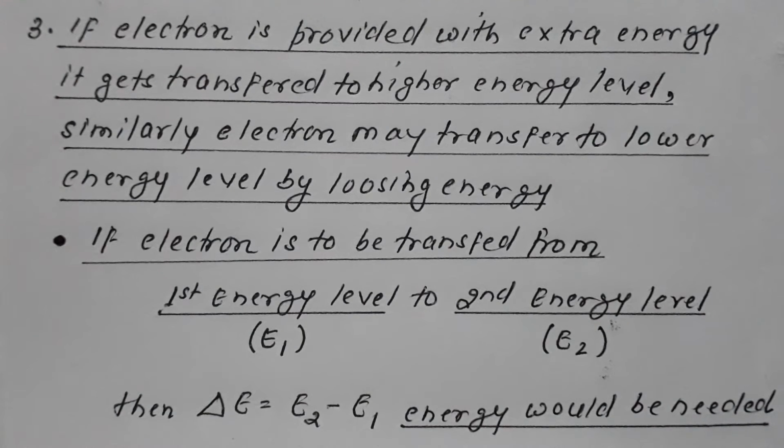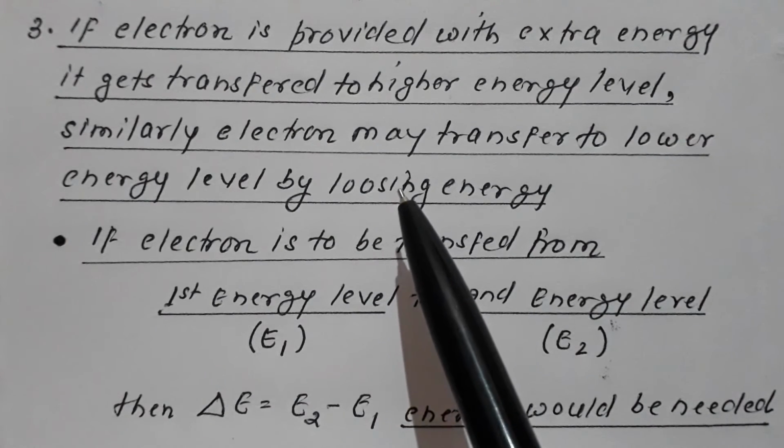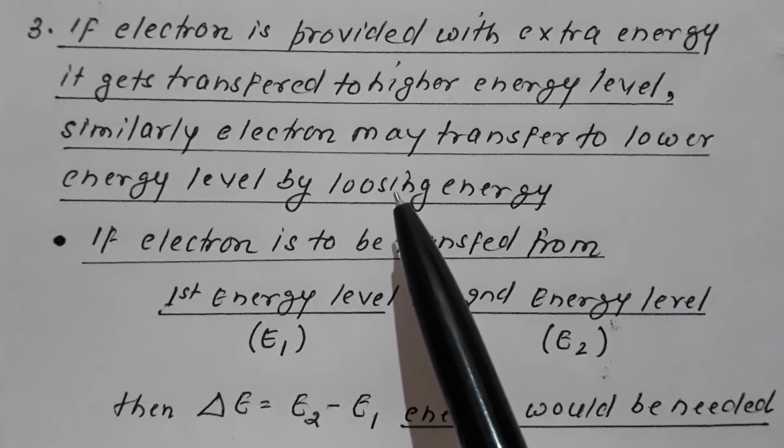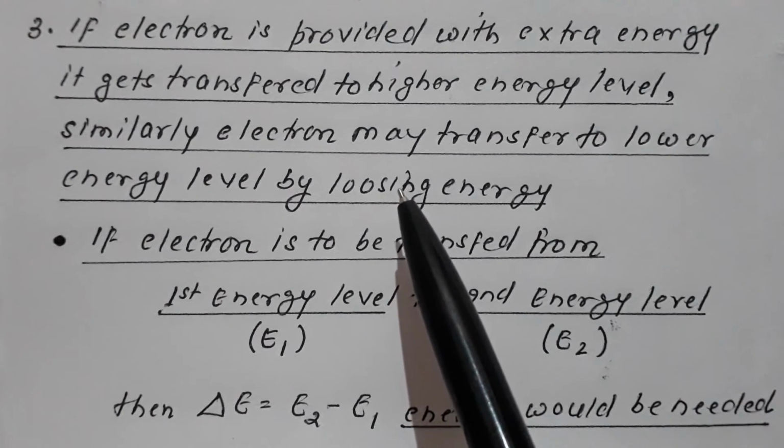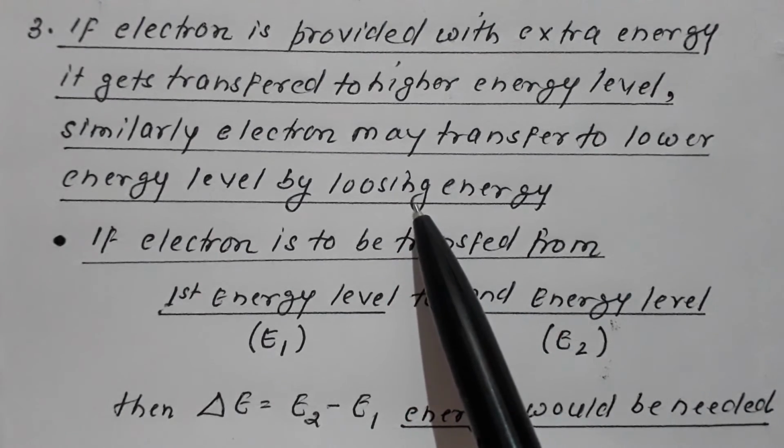So in the second point, it is said that the electron spontaneously does not change its orbit, and hence continues to revolve in the same orbit. But in this point, it has been said that the change in the orbit is possible by providing extra energy to the electron or by taking energy from the electron.